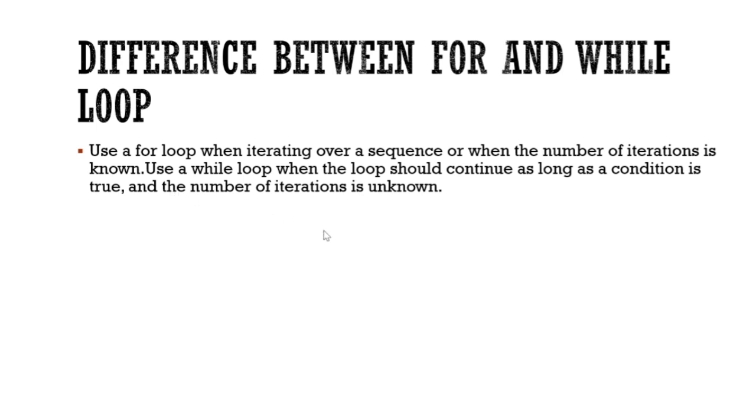Whereas use a while loop when the loop should continue as long as the condition is true. The number of iterations is unknown. I don't know till what point the condition will be true. I have no idea about the iterations, but I am working on a condition. So when you're working with respect to a condition, we will use while loop. But when we are working to iterate the values, to fetch or traverse the values from sequences, then we will use for loop.